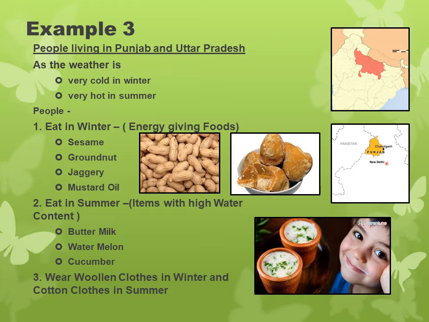People thus protect themselves from extreme hot and cold conditions. People of Punjab and UP thus keep balance with environment biologically.